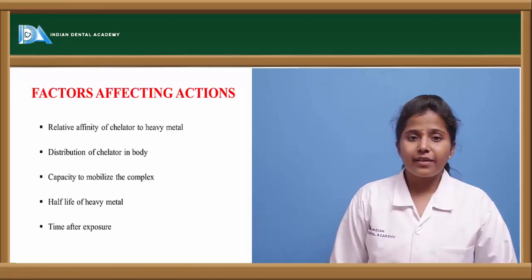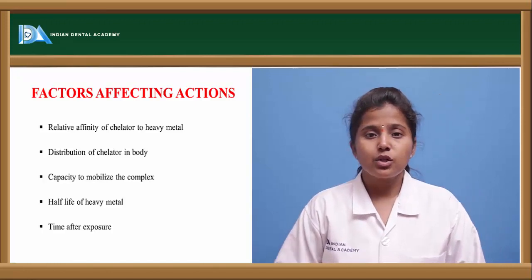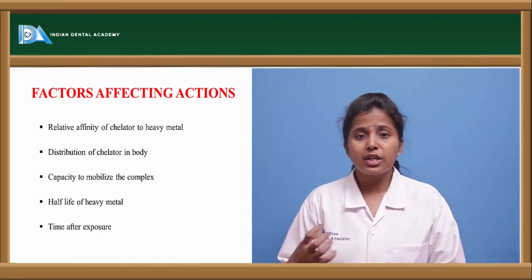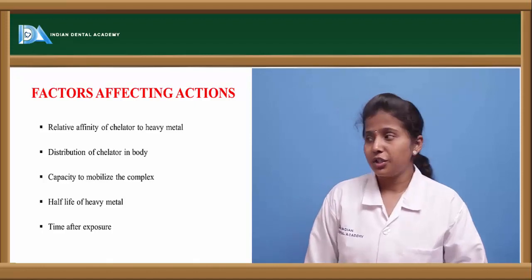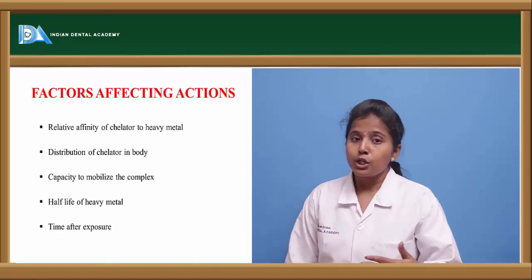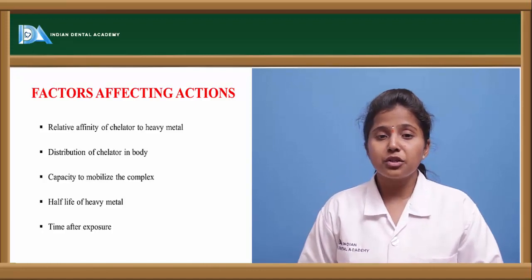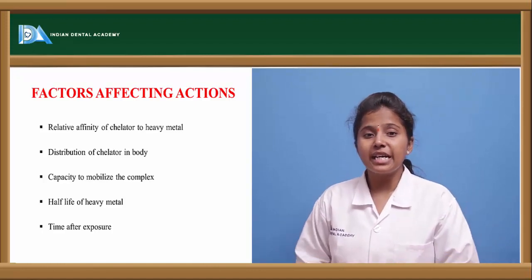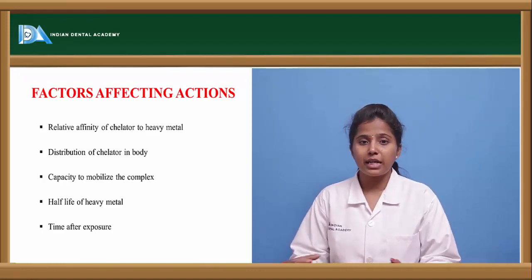What are the factors affecting chelation? What are the factors which influence the process of chelation? The first is the relative affinity of the chelator to the heavy metal. In order for the chelation process to occur, the chelating agent should have an affinity for that heavy metal.